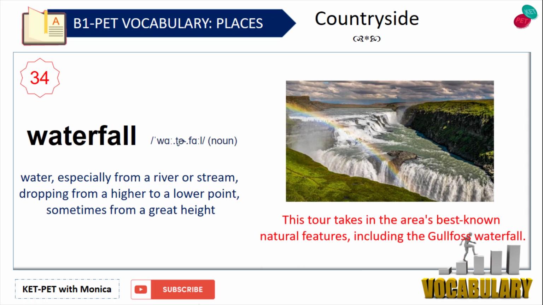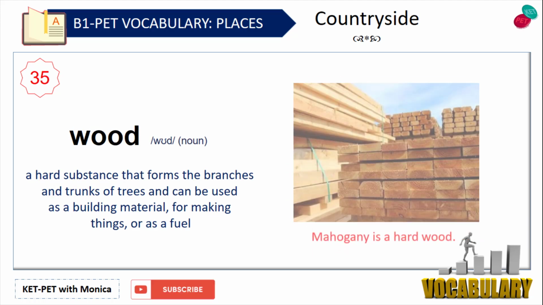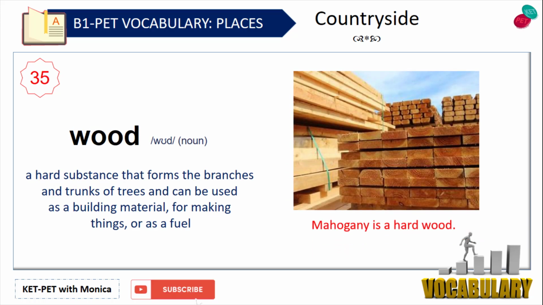Waterfall. Water, especially from a river or stream, dropping from a higher to a lower point, sometimes from a great height. For example, this tour takes in the area's best-known natural features, including the Gullfoss waterfall. Wood. A hard substance that forms the branches and trunks of trees and can be used as a building material, for making things, or as a fuel. For example, mahogany is a hard wood.